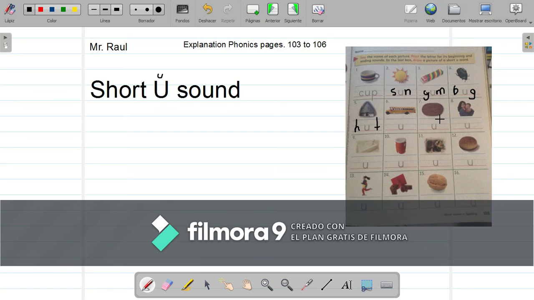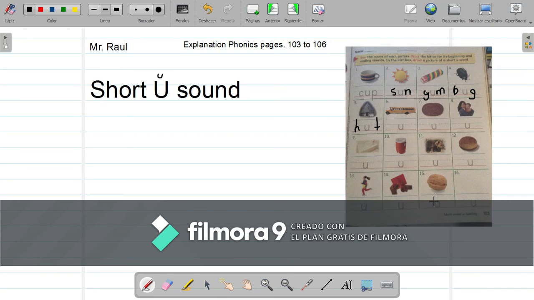Boos, roog, hoog, tube, cube. This is a cube, tube, cube. This one is boer. Room, room. Coot, coot. Newt, newt.